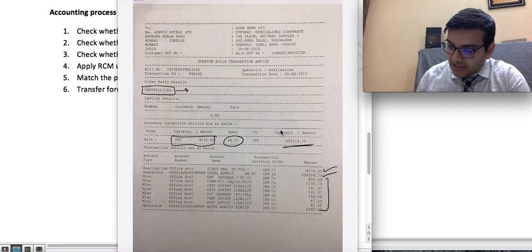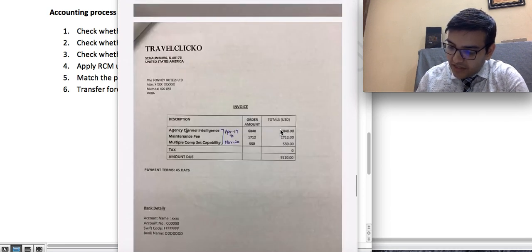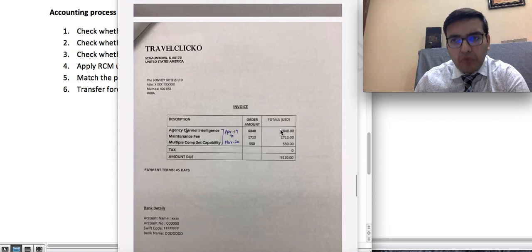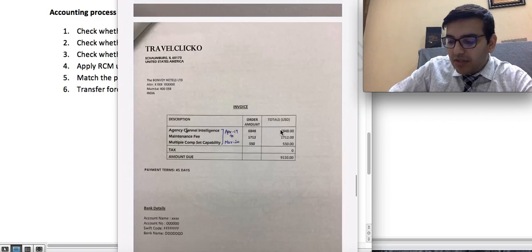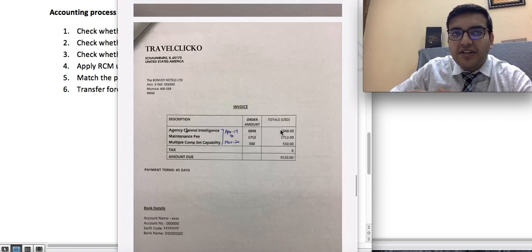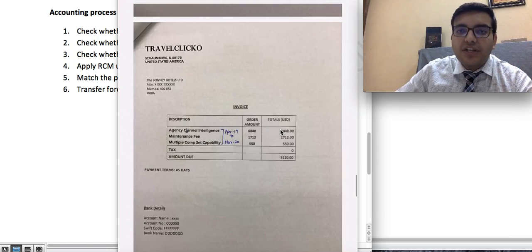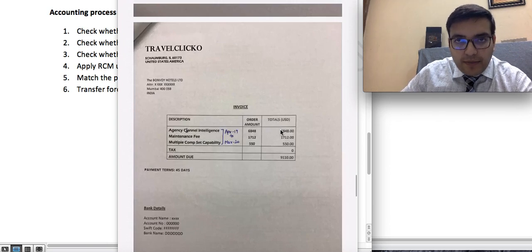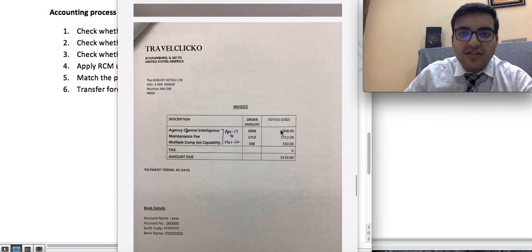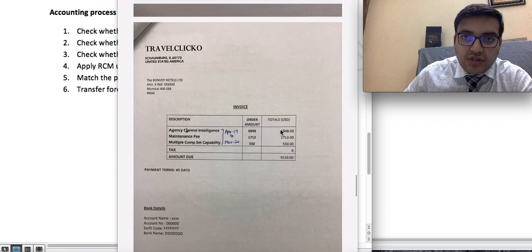Now let us see the invoice, what kind of service they are giving. They are giving channel agency, channel intelligence, maintenance fees, multiple comset capability. I'll just give you a brief. If you have an agreement, you can understand what this channel intelligence is. Basically they are giving you an intelligence report on how other properties in the competitive set, or your competitors in the hotel industry, are making their rates on a daily basis to capture the guest online. This is what the channel intelligence is. So they are giving you some reports based upon that.